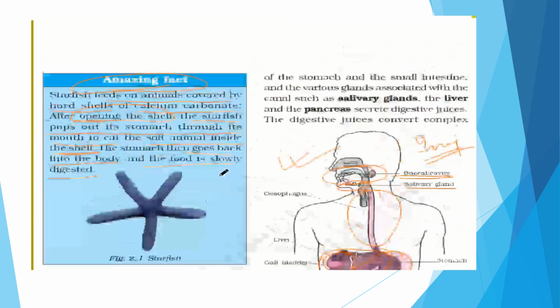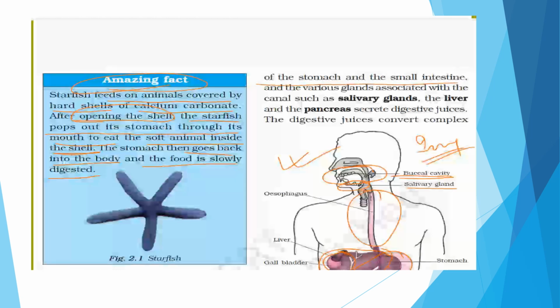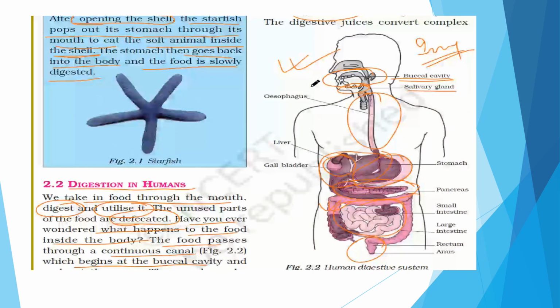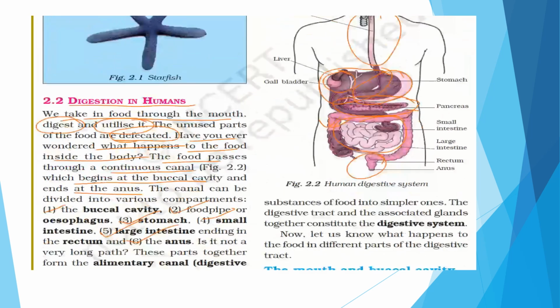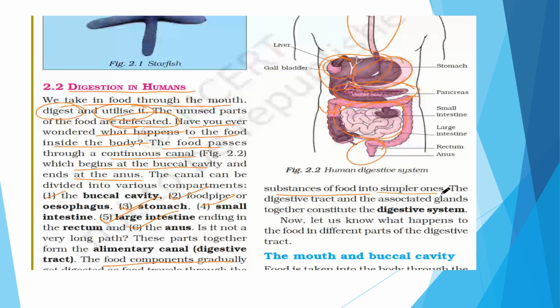So the food components gradually get digested as the food travels through the various compartments, the inner walls of the stomach and the small intestine. They are associated with the salivary glands, liver and pancreas, which secrete the digestive juices. The digestive juices then convert the complex substances of food into simpler ones, and the digestive tract and the associated glands together constitute the digestive system. Now all the associated glands like the salivary glands, the gallbladder, the liver and the pancreas are all associated with the digestive system.